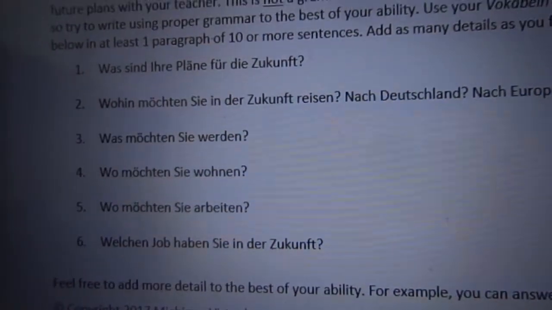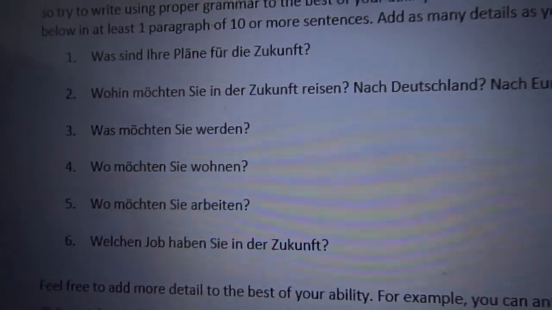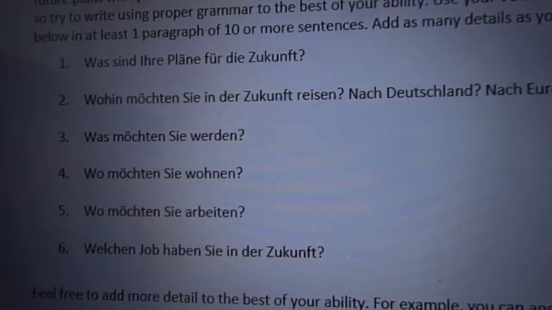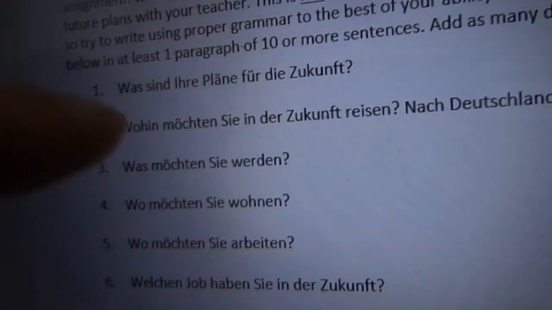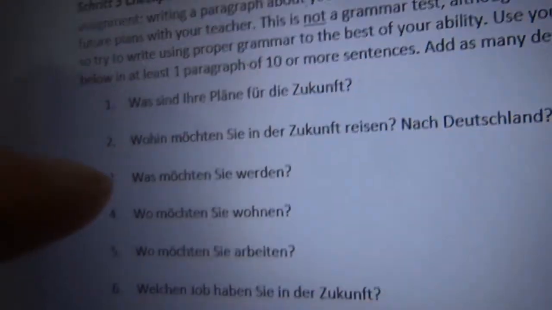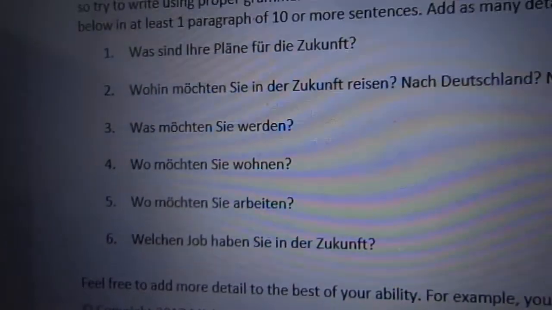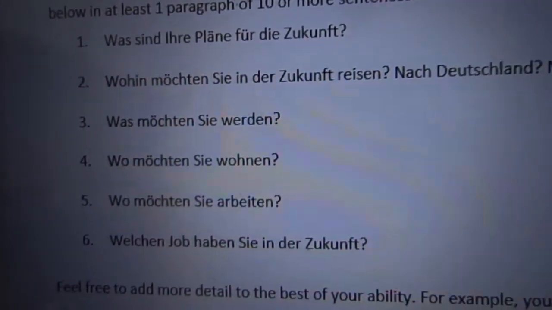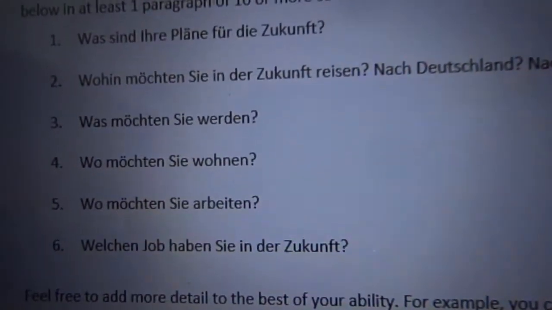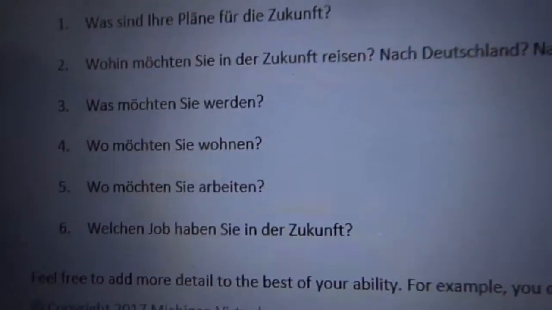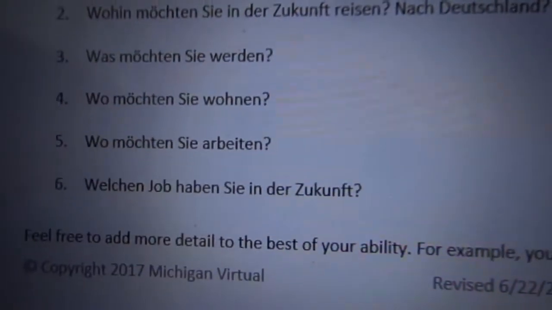Some common mistakes: sometimes I see students who just answer these questions, 1 through 6. They'll insert maybe right here an answer to number 1, and here they'll put a one-sentence answer to number 2, and that's not a paragraph. So be careful of that. And also be careful, don't just put the answer for each question individually later on down the page where you write a paragraph. Don't just write each answer one after another.